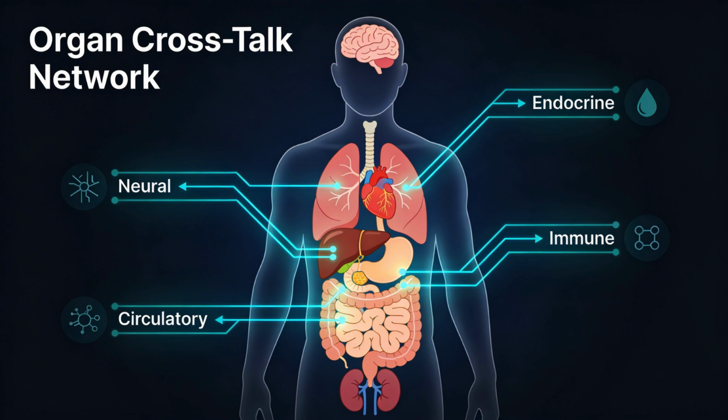The first big idea from this review is that almost all organ crosstalk runs through 4 overlapping systems: the circulatory, nervous, endocrine, and immune systems. The circulation is obvious. Blood flow delivers oxygen, nutrients, hormones, metabolites, and inflammatory mediators between organs. If you reduce cardiac output, the kidney and brain suffer. If you block portal flow, the gut and liver both destabilize.